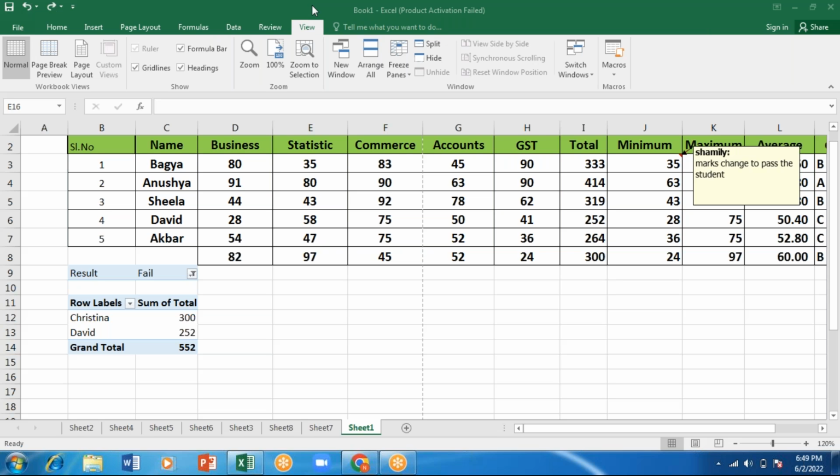A collection of spreadsheets is called a workbook. A collection of sheets like sheet 1, sheet 2, all these things, then it is called a workbook. Ma'am, can you repeat? Okay, let me repeat the first one. Any software that is having rows and columns is called a spreadsheet or worksheet.